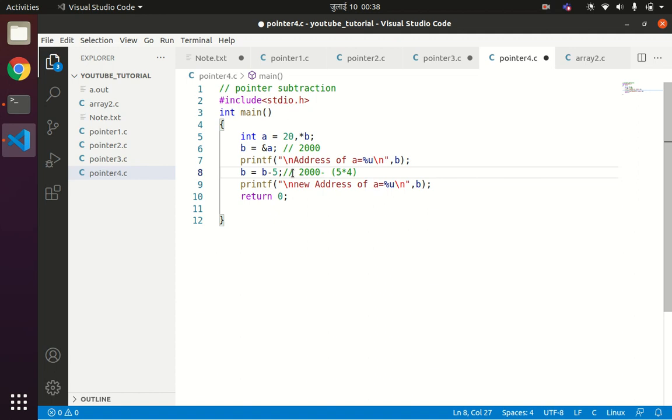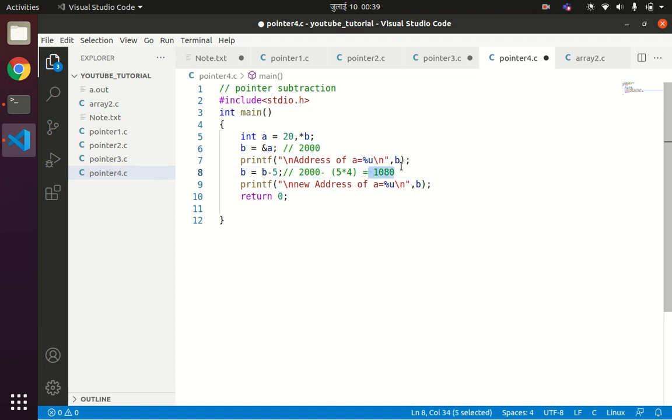So 2000 minus 20 will be 1980. So the initial address location pointed by b was 2000, and after decrementing by 5, the address pointed by b is now 1980.